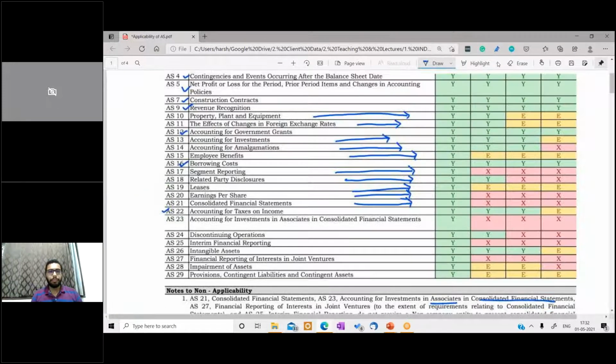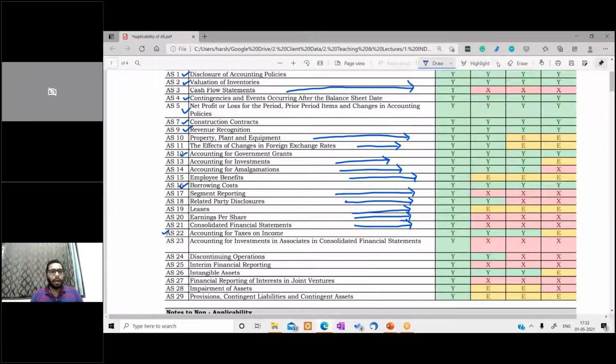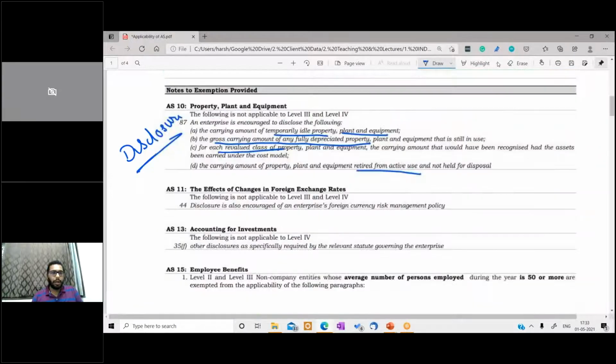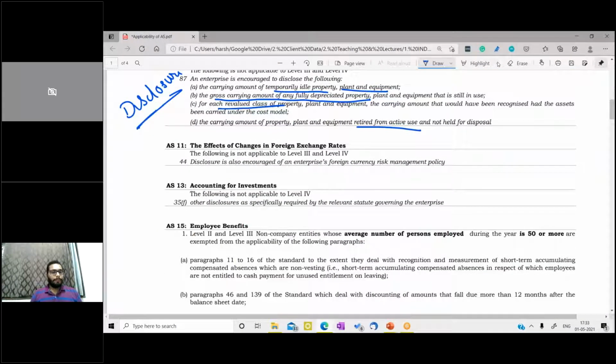Okay. Now again, coming to accounting for investments, AS13. What is not applicable, we need to see. There is para 35F which talks about other disclosures as specifically required by the relevant statute governing the enterprise. This is not applicable to level 4 entities. Usually, when I say a non-corporate entity, these are hardly governed by any statute or any law. So hence that is being excluded.